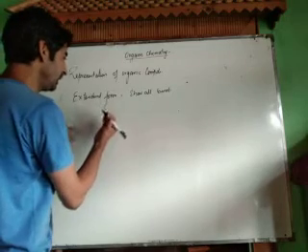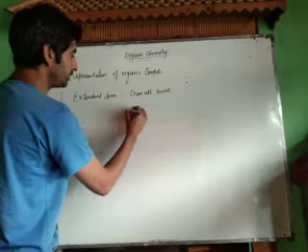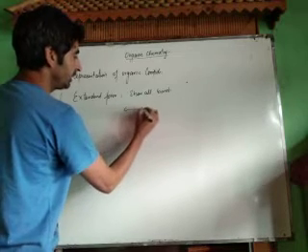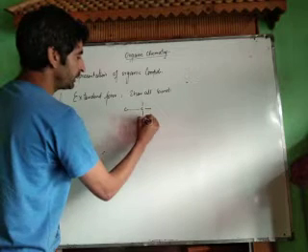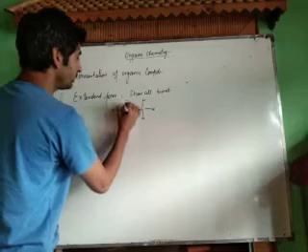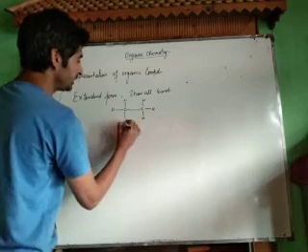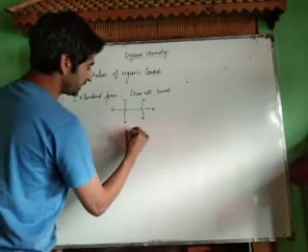For example, if we have to represent the extended form of ethane, ethane contains 2 carbon atoms and each carbon atom is tetravalent, therefore there should be 3 more bonds bonded to hydrogen. Each and every bond is shown in extended form. This is the extended form of ethane molecule.